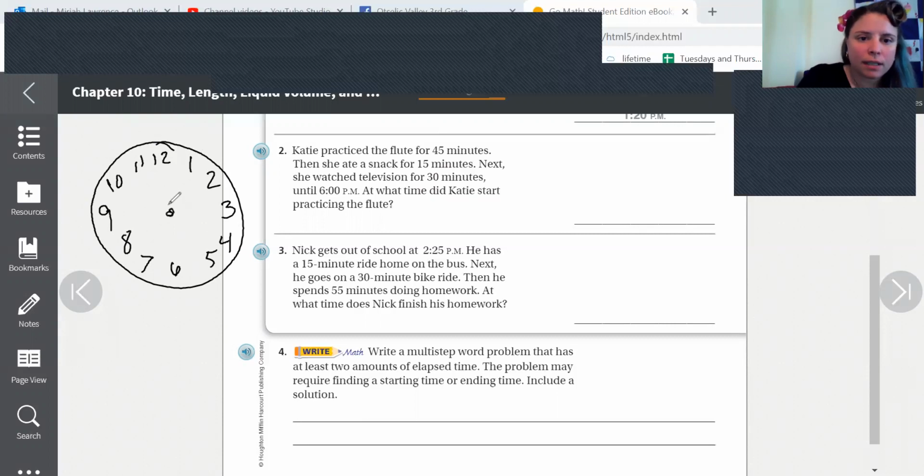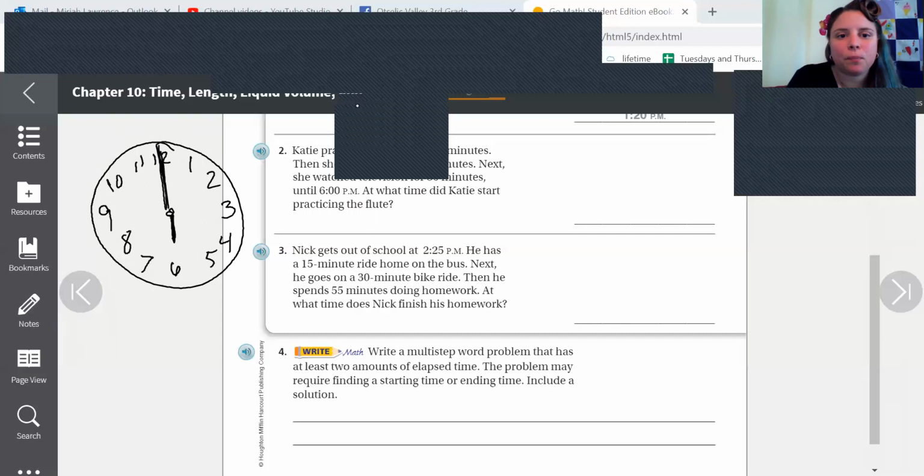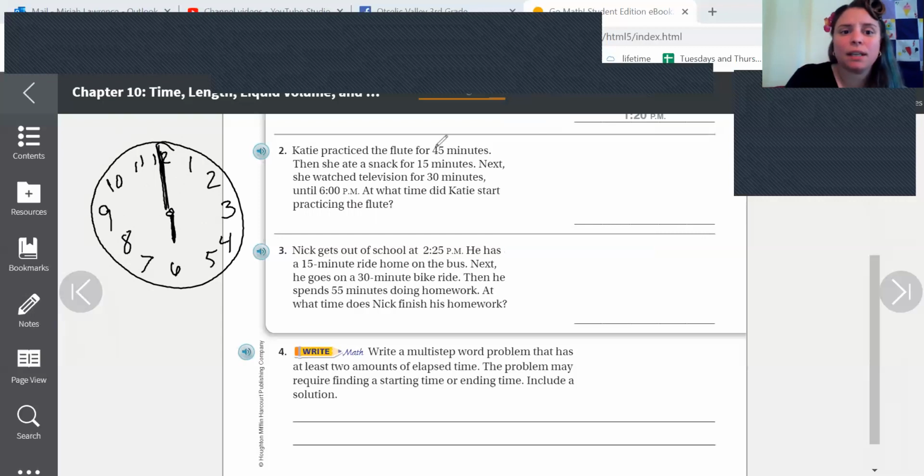All right, and so our starting time was 6 p.m. So that means our hour hand is at the 6 and our minute hand is at the 12. I'm going to change color to help me out. So we're going to go backwards. We're going to do the same thing, except we're going backwards on the clock this time. So the first one we're going to do is go backwards 30 minutes. 5, 10, 15, 20, 25, 30. So if we move that all the way back, our hour hand is now here and our minute hand is now here. So our new time is between the 5 and the 6.